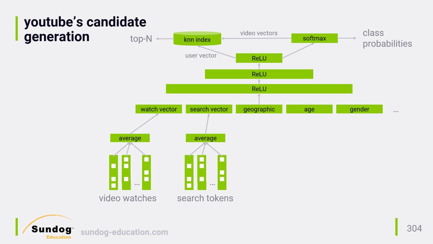It's interesting that although YouTube has explicit ratings in the form of thumbs up, thumbs down ratings, they don't use them at all for generating recommendations because that data is too sparse. Not enough users rate videos explicitly for the data to be useful. Instead, they rely on implicit signals, such as which videos you actually watched and what you searched for.